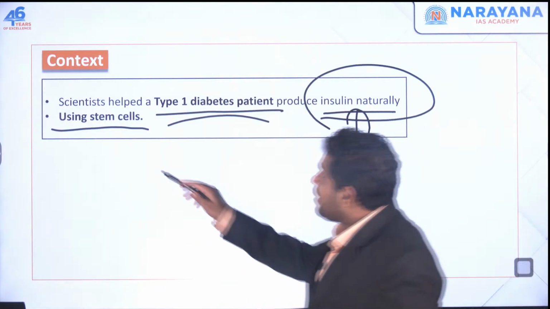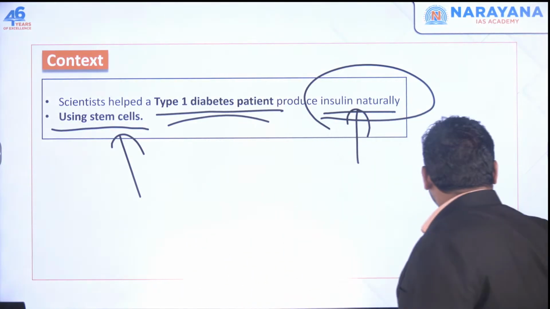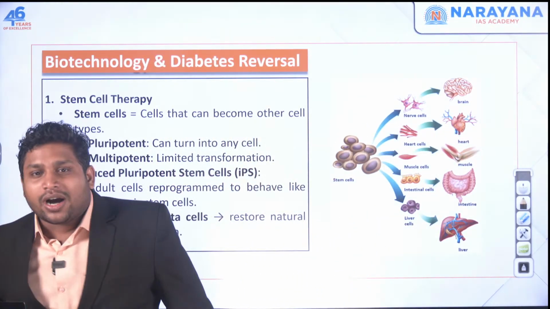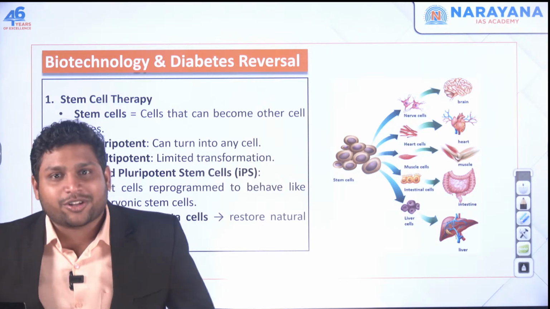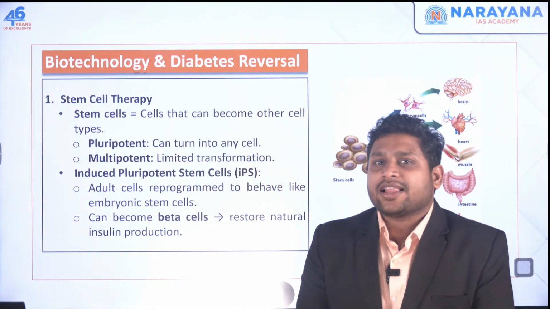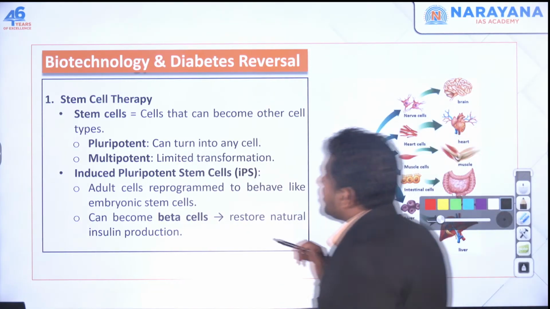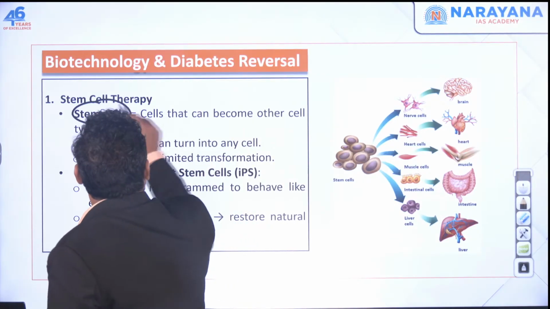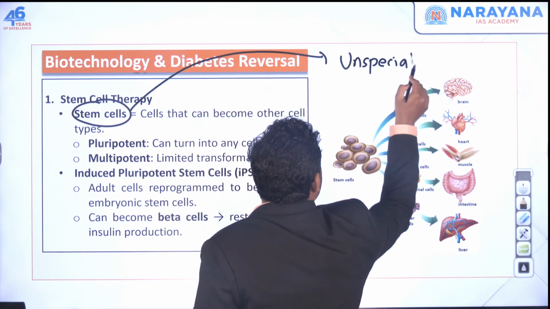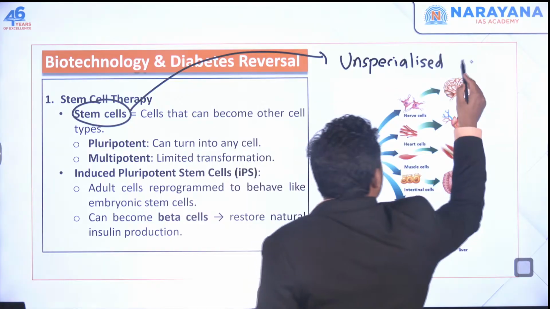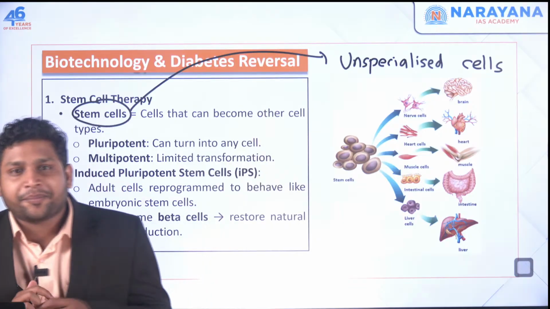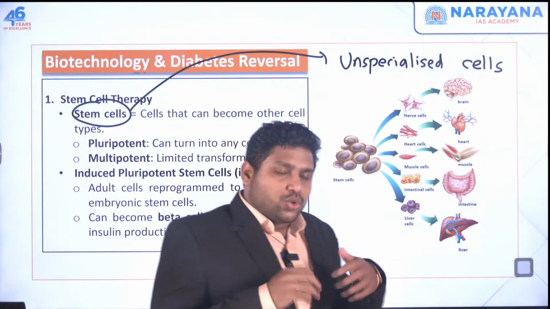And how have they done it? They have made use of stem cells. Obviously, you need to know about stem cells or stem cell therapy to understand how scientists have done this. So, when we talk about cells, we have a special cell called a stem cell. And in simple terms, we call these stem cells nothing but unspecialized cells.